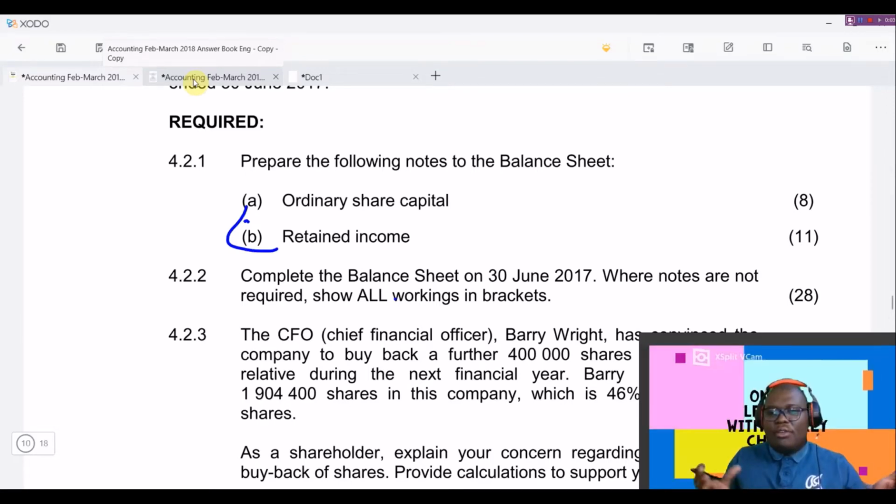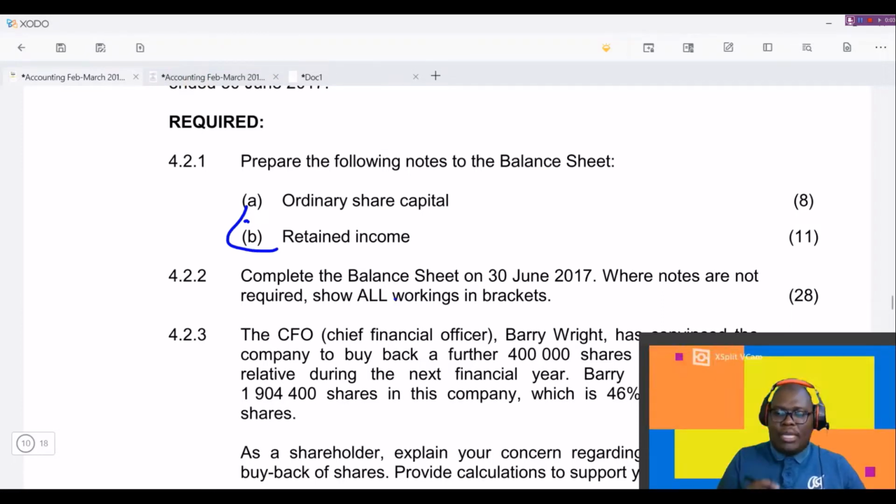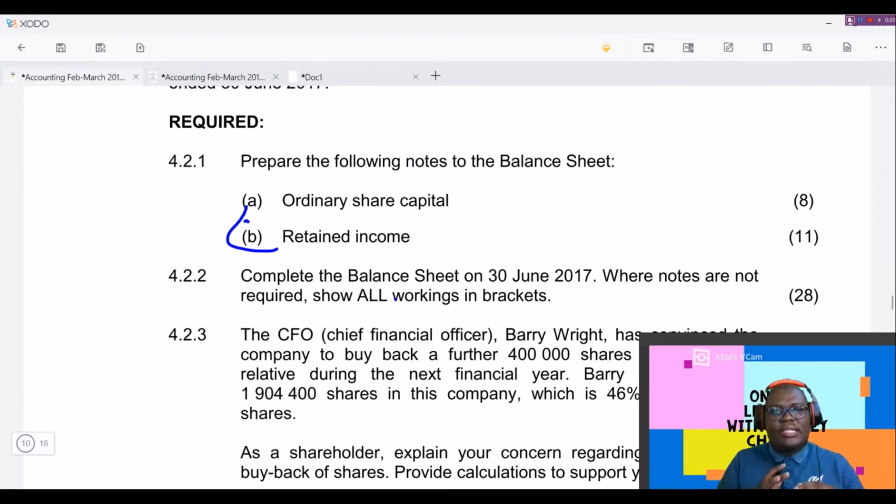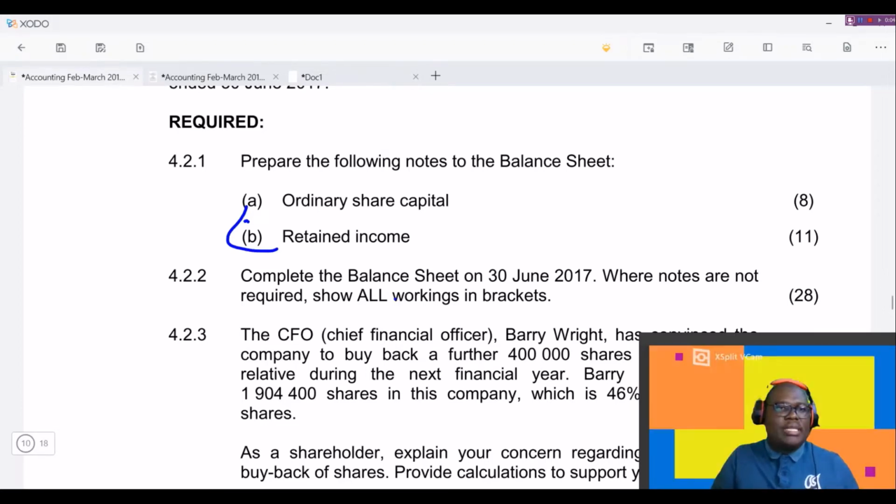Like, for example, you've seen businesses at home at the end of the year, after they've made their profits and paid everything, they will keep some money to say, okay, we will use this money in the future to grow this business. So when we talk about retained income, we are also talking about accumulated profits. So these are the profits that we did not release to the shareholders or to the owners. We kept these profits for expansion purposes. I hope this makes sense.